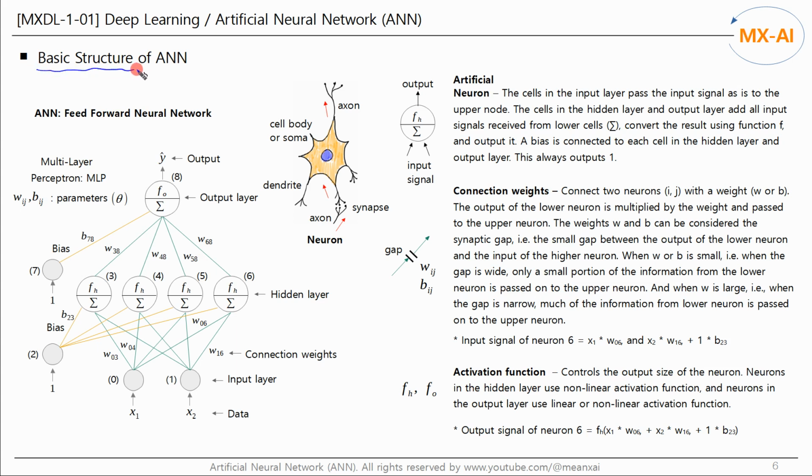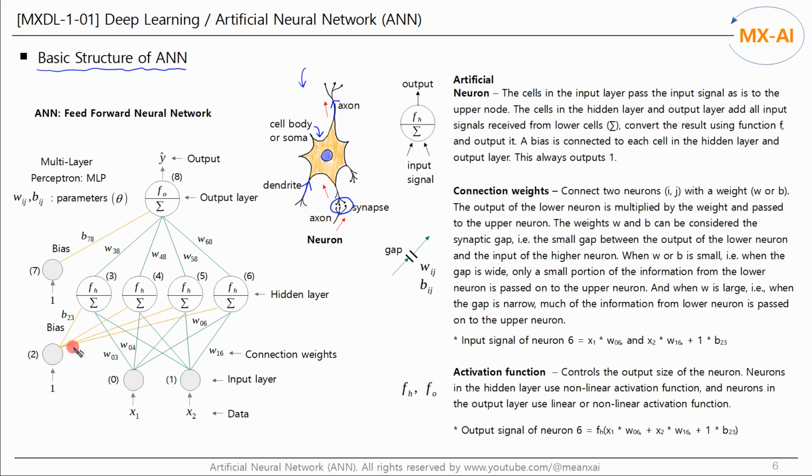Now, let's look at the basic structure of the artificial neural network created based on the network on the previous page. A simple drawing of the biological neuron system looks like this. There is a cell body or soma, dendrites that receive information from other neurons, and axons that are the output. There are also synapses that control the amount of information passed between neurons. Artificial neural networks are applications of feed-forward networks and neural systems.